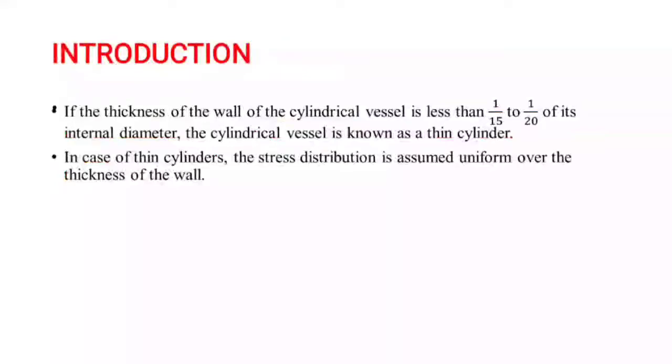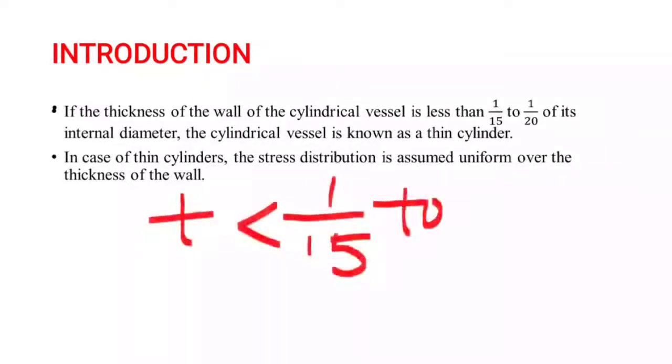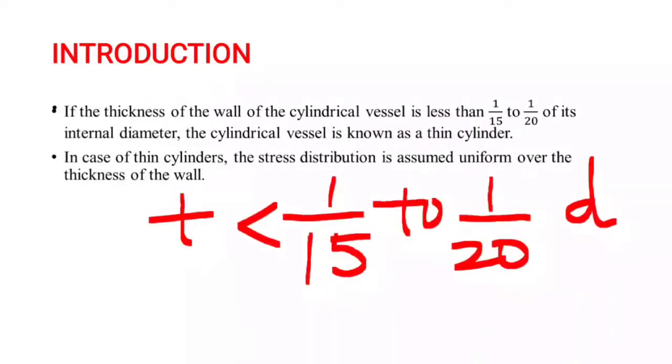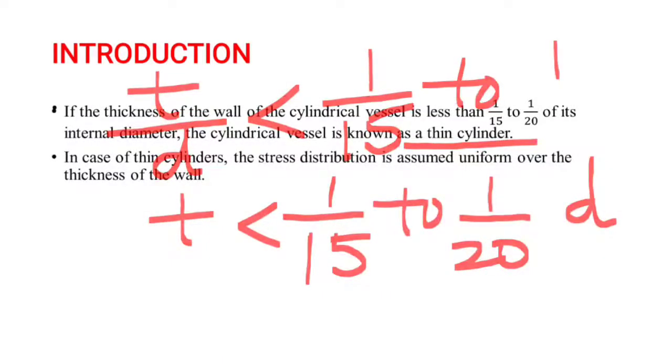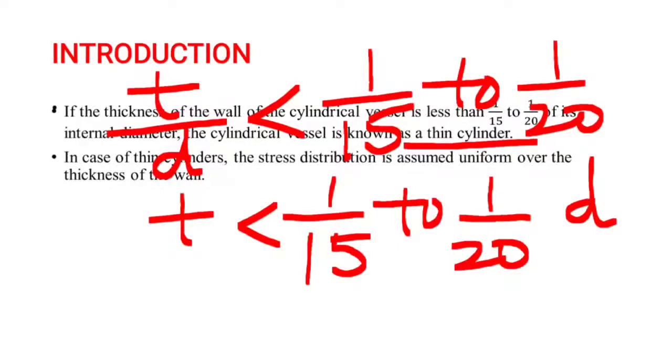Okay, first we understand what is meant by thin cylinder. If the thickness of the wall of the cylindrical vessel is less than 1/15 to 1/20 of its internal diameter, the cylindrical vessel is known as a thin cylinder. In other words, the ratio of thickness to the internal diameter of the cylindrical vessel is less than 1/15 to 1/20.